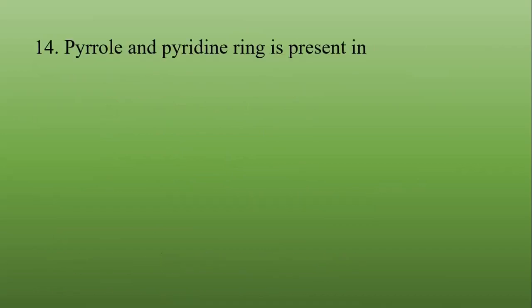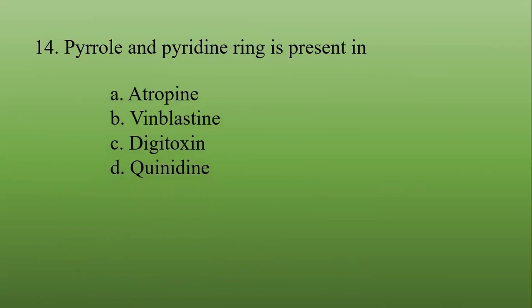Pyrrole and pyridine ring is present in what? Atropine, vinblastine, digoxin, quinidine. Here the complex structure is vinblastine. So the pyrrole and pyridine ring is present in vinblastine. Correct answer is vinblastine.